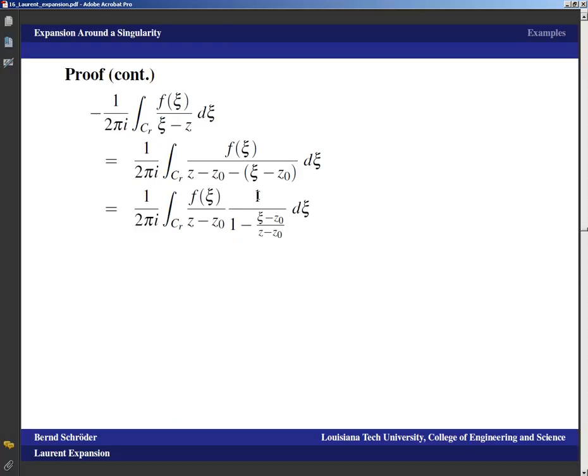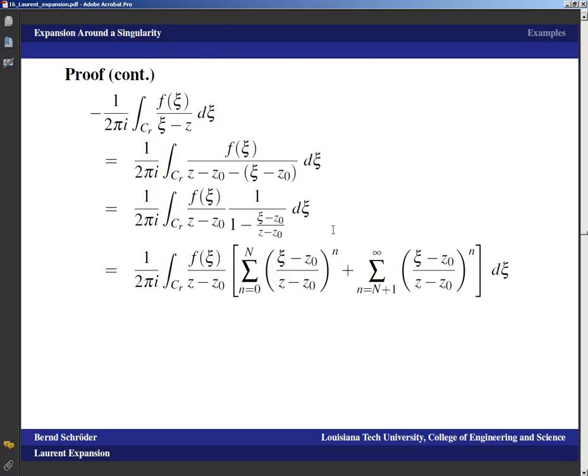And we're ending up with very similar expressions, only that now we have 1 over 1 minus (xi minus c0) over (z minus c0). And again, we expand that into a power series because the absolute value of xi minus c0 is smaller than that of z minus z0, so we can do that with the geometric series. And again, we break the power series up.